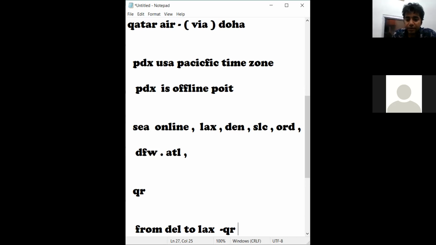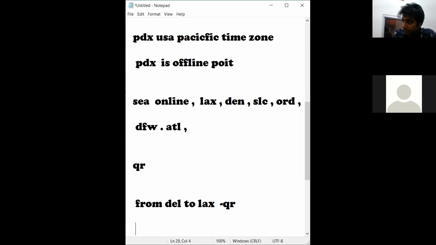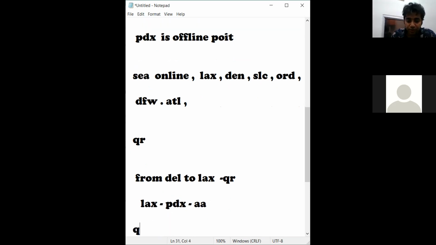You can take your flight from Delhi to LAX on Qatar airline. Is it clear to you? And then LAX to PDX, you can take the flight on American, because we have a combination of Qatar plus American. Is it clear to you?